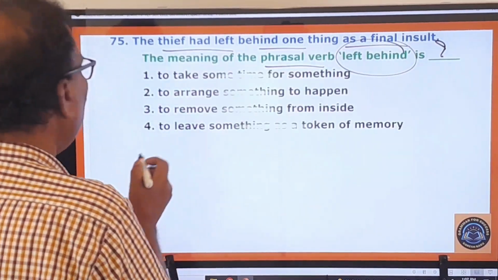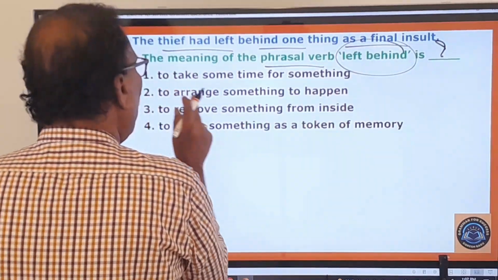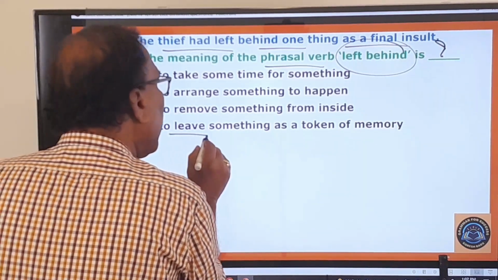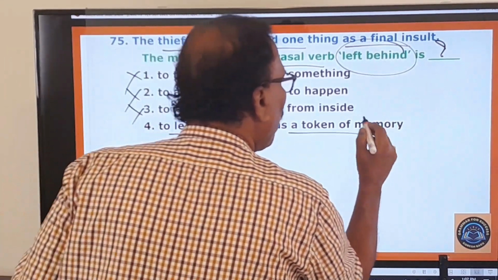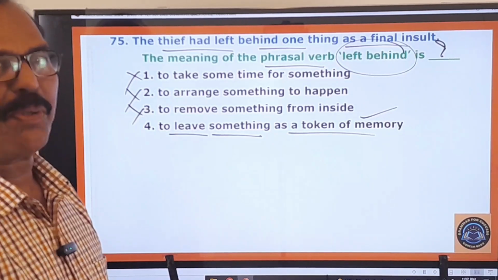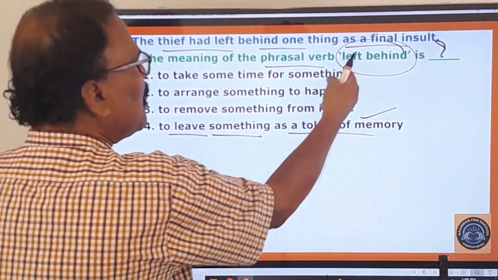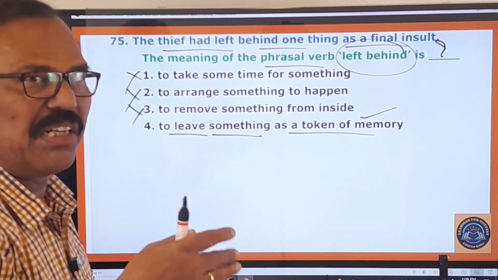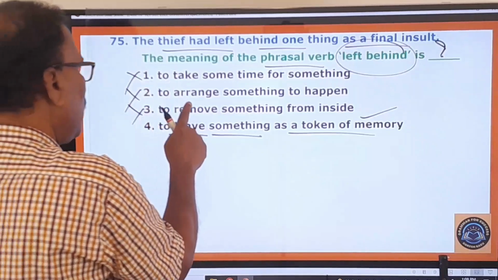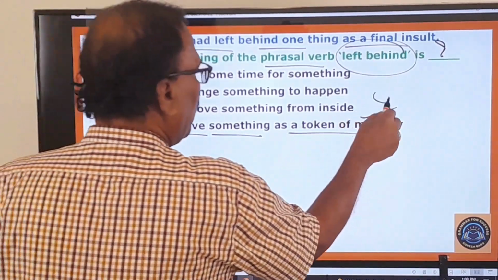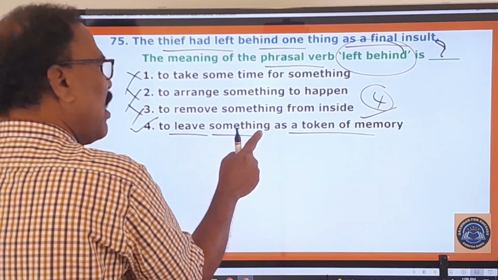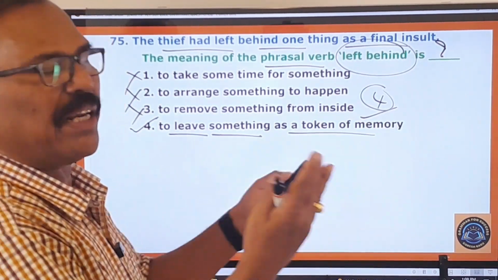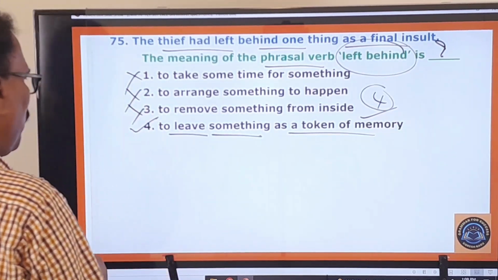It means, here you pay attention, to take some time for something, no. To arrange something to happen, no. To remove something from inside, no. To leave. Left means to leave something as a token of memory. That is called left behind. That means leaving something behind. This itself gives you that meaning. You need not feel it very difficult to choose the meaning. So all these three are wrong. Only the fourth one is the right one. Left behind means to leave something behind as a token of memory. So that's the 75th one. Now you move on to the next question.